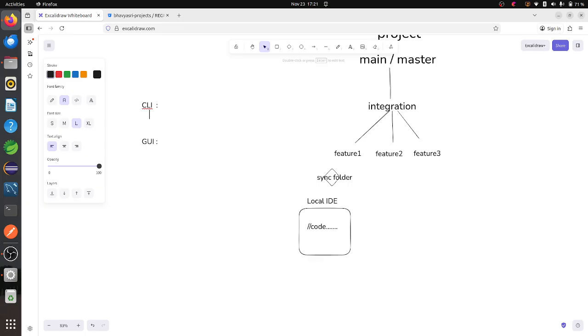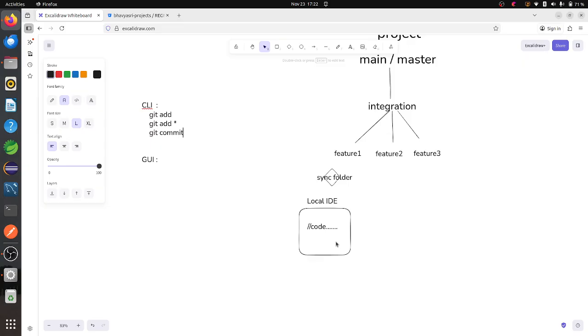In CLI, you have to write some commands, for example, git add star to stage all, to add each and every change that you have done on the day, and then commit. For example, today I have coded two classes and made changes in those two classes.